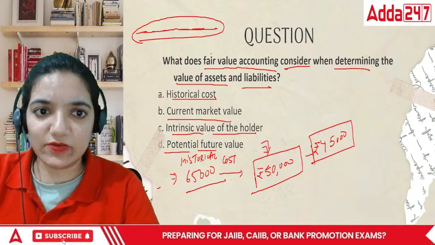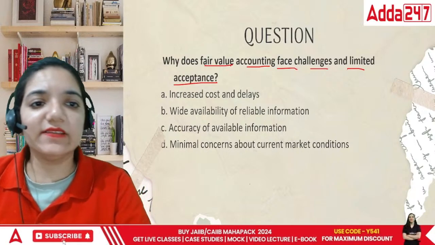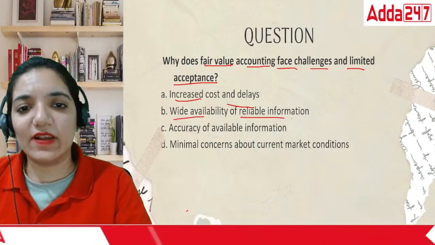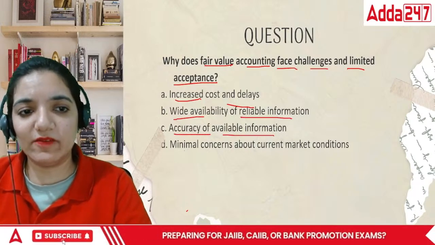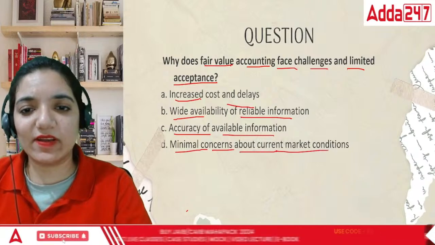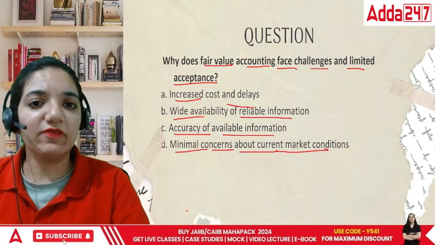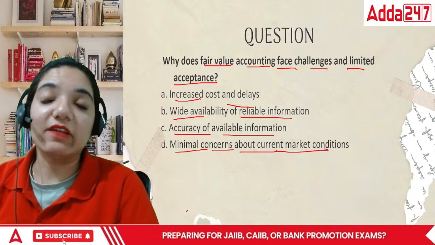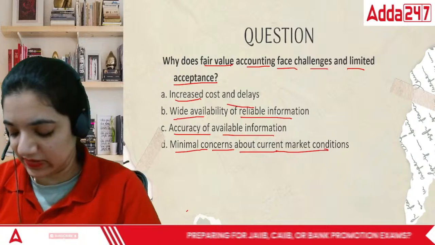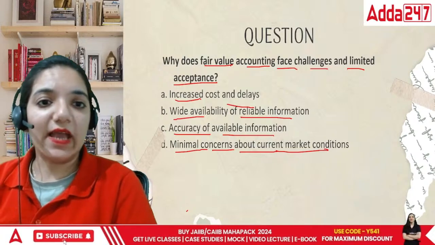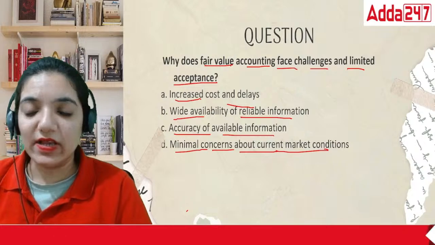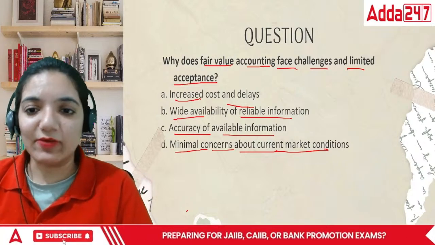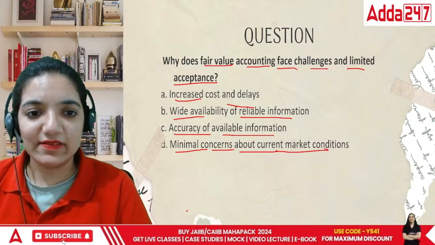Okay, so let's continue further. In this area, the point is increased cost and delays. Second is wide availability of reliable information, accuracy of available information, or minimum concerns about current market conditions. Now, we were talking about fair value accounting facing challenges. In terms of fair value, I want to know the market value of the things. So when we are looking at the market value situation, how do we record it would be the point. So, in this case, look at the question and let me know the answer.